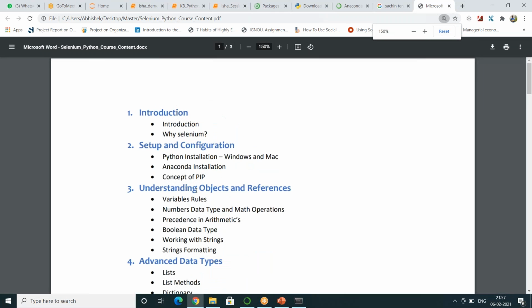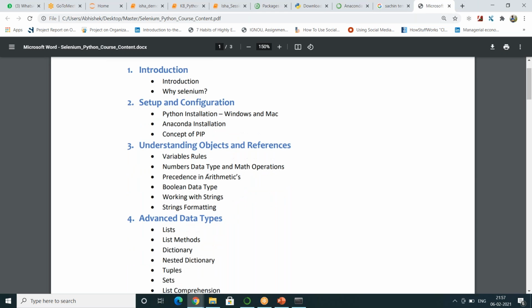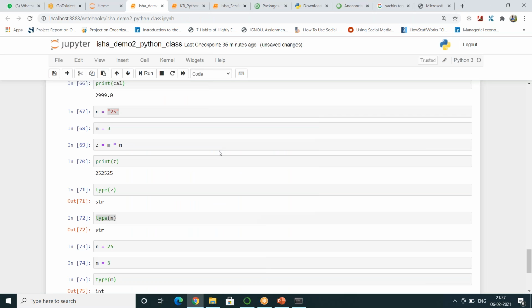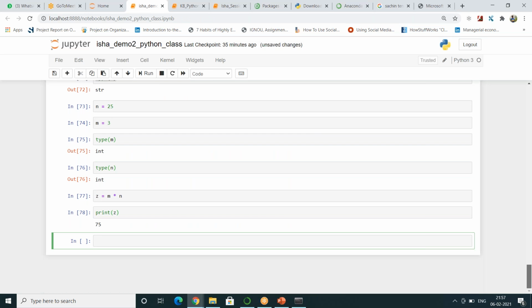Okay, we had to cover variable rules, have done that. Numbers, data type, math operations, we are doing that. Precedence we have just covered, which is BODMAS, and then Boolean data type. Let me cover this and close it off because we don't have much of a population today, as it is a demo.